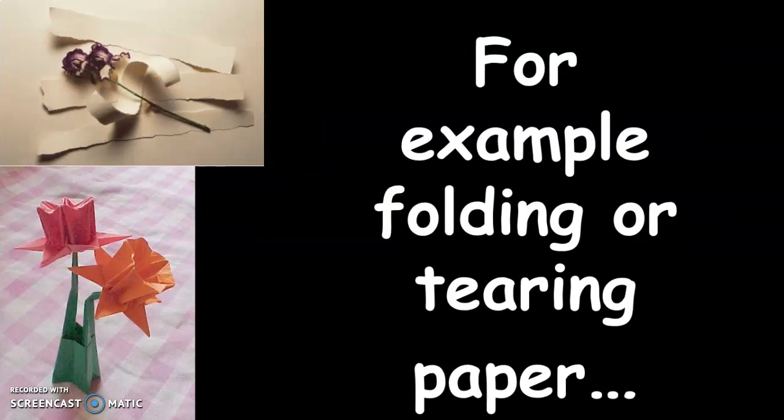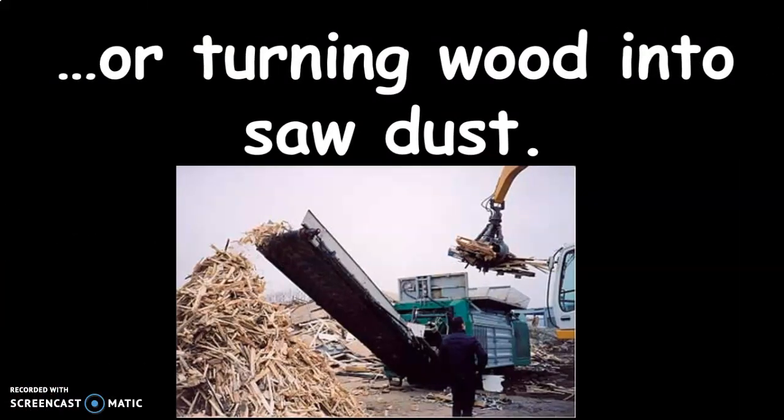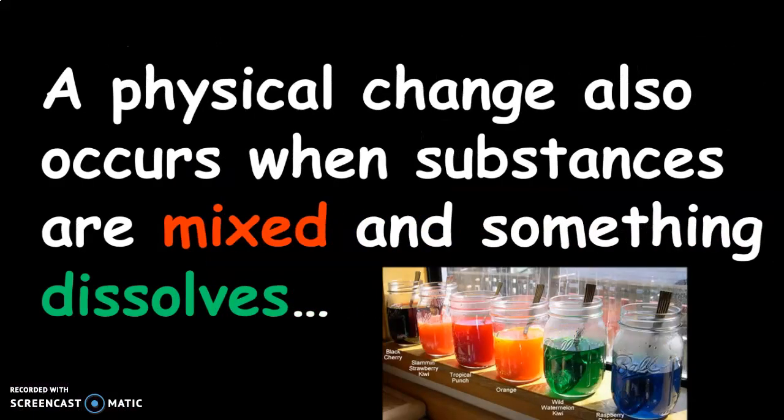All right, two other examples here. So folding or tearing paper are also examples of physical changes. We're not changing the chemical formula of the paper. We're just changing its shape. Or turning wood into sawdust here. Again, we're not changing the chemical formula of the wood. We're just taking the wood and making it into smaller pieces. It's a physical change. All right, a physical change also occurs when substances are mixed into something and it dissolves.